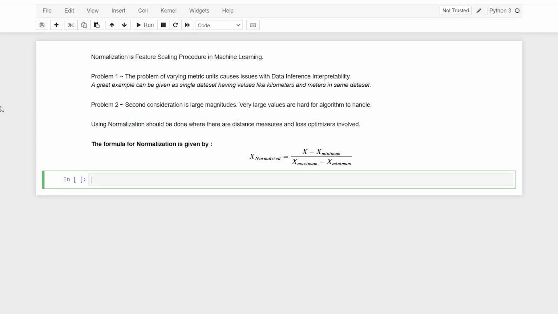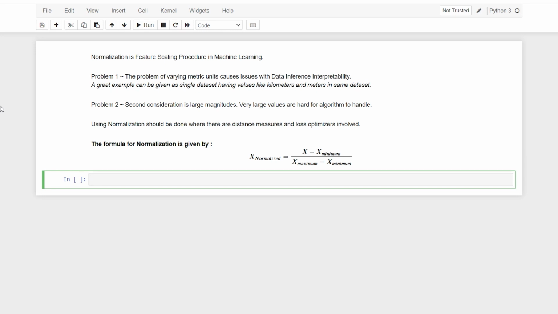This is the 28th video in the Getting Started with Machine Learning playlist, and in this video you are going to learn normalization. This is one of the feature scaling procedures. Now, what is feature scaling? That might be a great question. Feature scaling is a process where you scale all the values with respect to a particular degree.